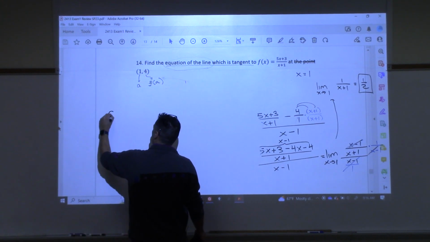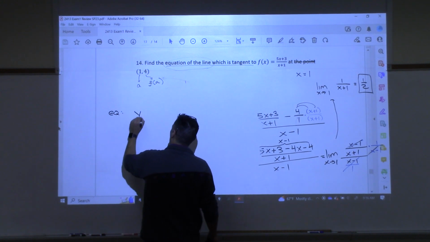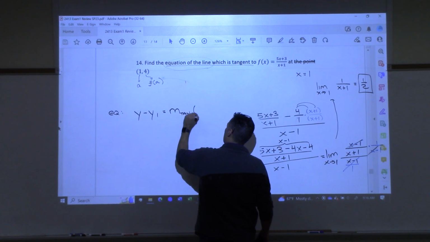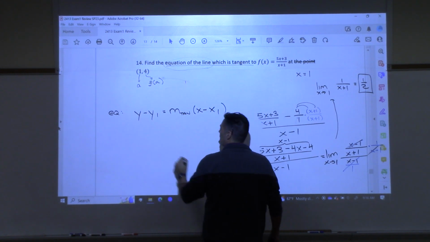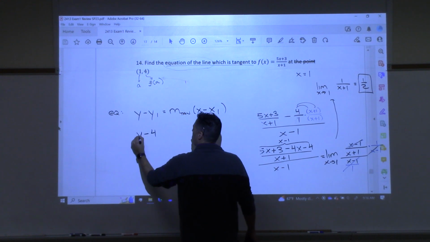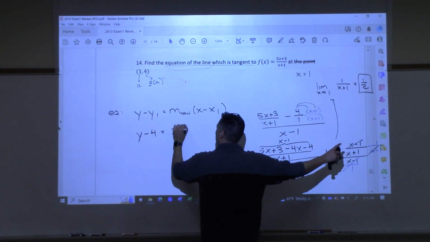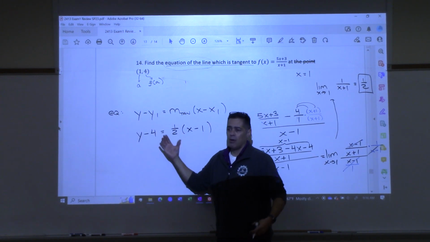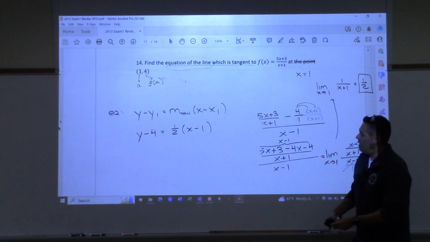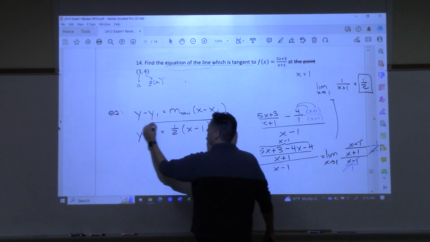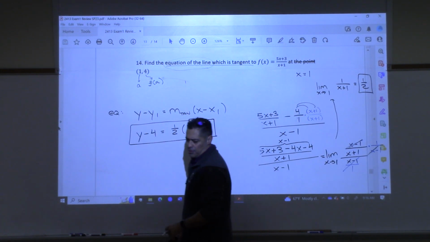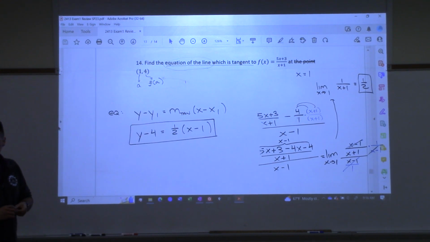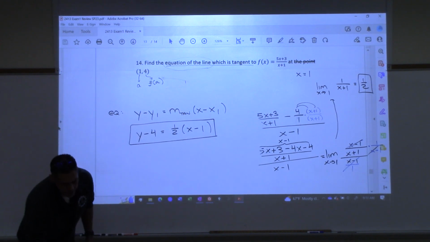All right, so for the equation, use that formula, y minus y1 equals the slope of the tangent line times x minus x1, like that. This is y take away 4 equals the slope we just got, 1/2, and then x minus 1. So just replacing x1 with 1, y1 with 4, and we've got our equation. And that on the exam would be completely okay with me. Just box that up. Of course, you could distribute the half through and solve for y and do all that, but that's good enough because that is the equation of the tangent line.